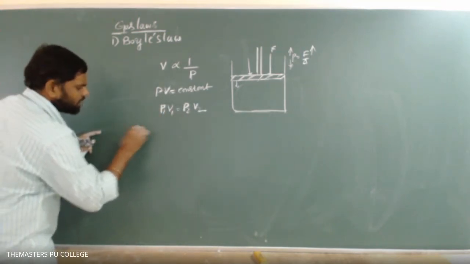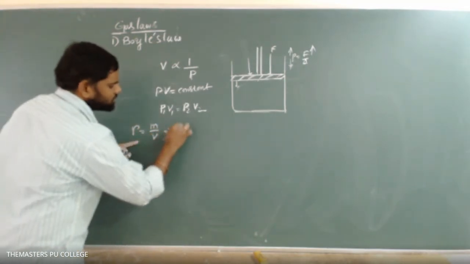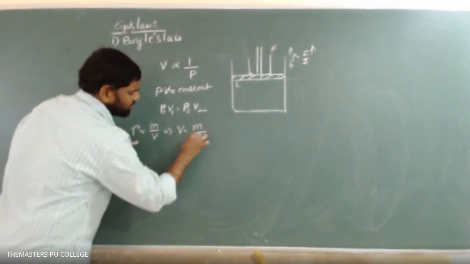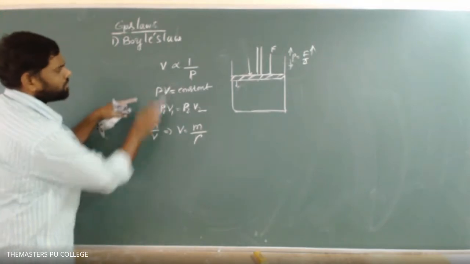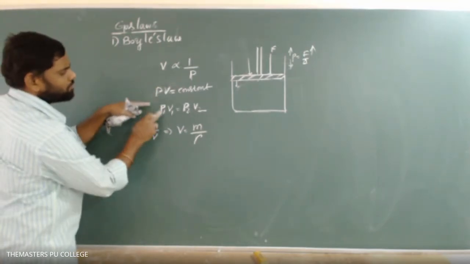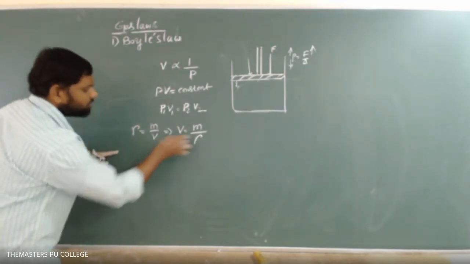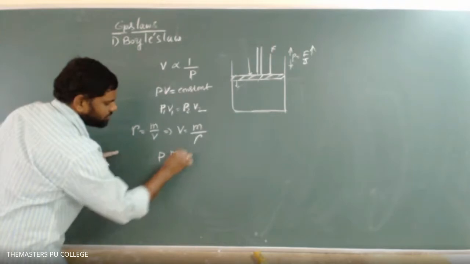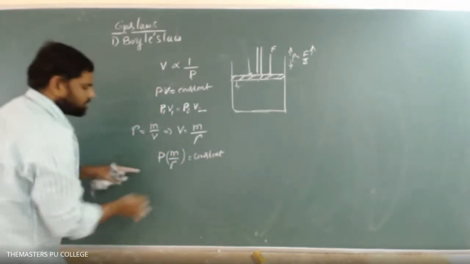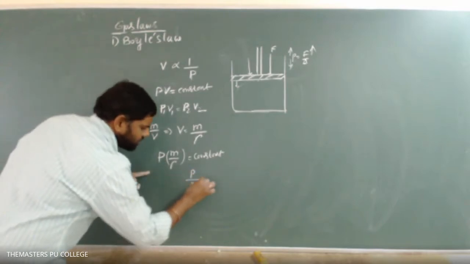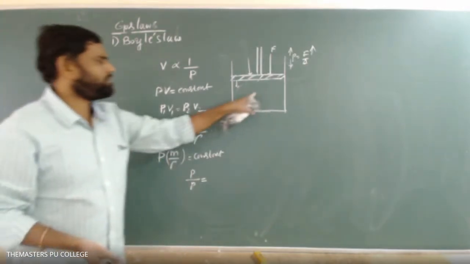We know that the density of a gas, rho, is equal to mass by volume. So from this relation, volume V is equal to m divided by rho. If I substitute this in PV equal to constant, I can write P into m divided by rho equals constant. Observe clearly: the mass of the gas is constant.